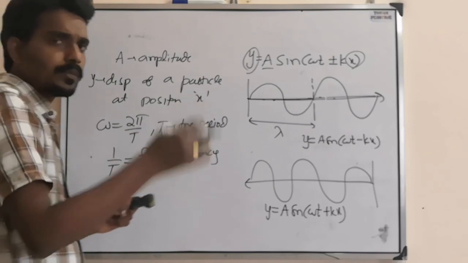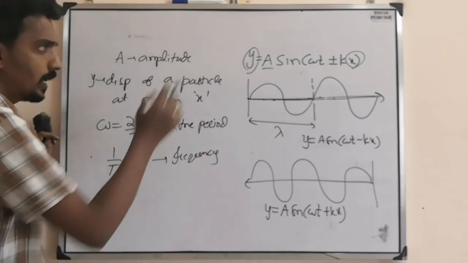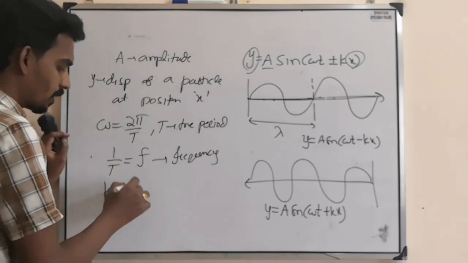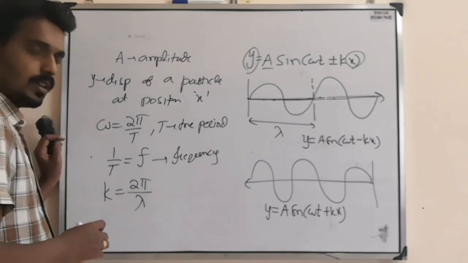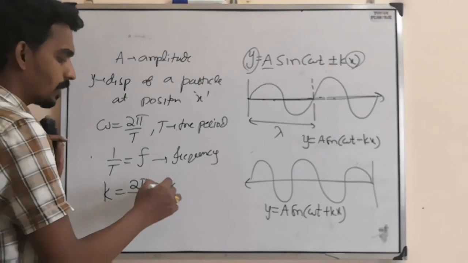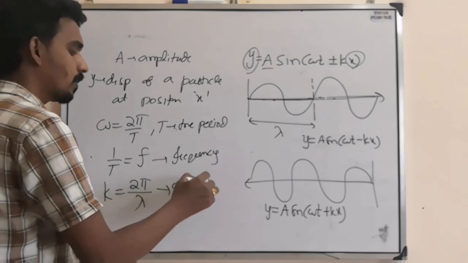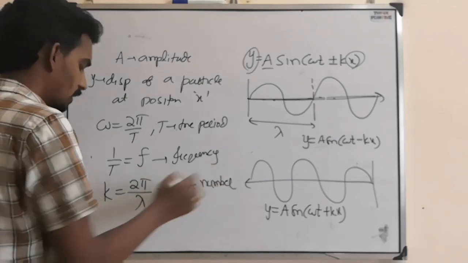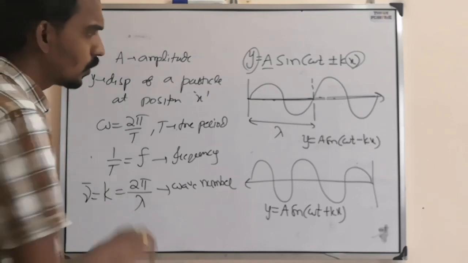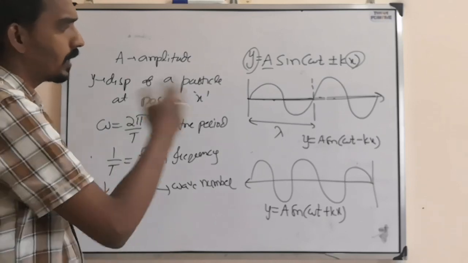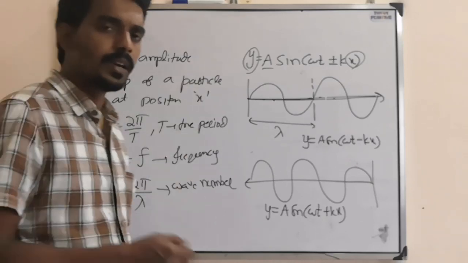The number of waves completed per unit length is called wave number, k equal to 2 pi by lambda. We can also represent it with nu bar. So these are the parameters associated with a wave equation.